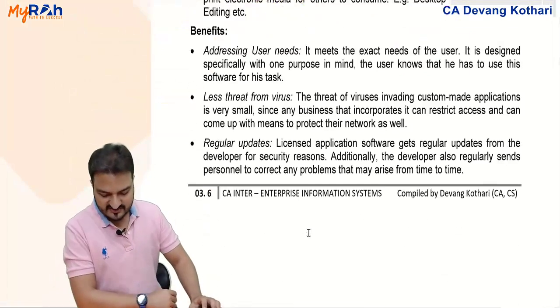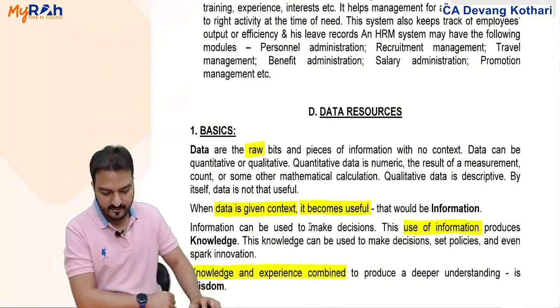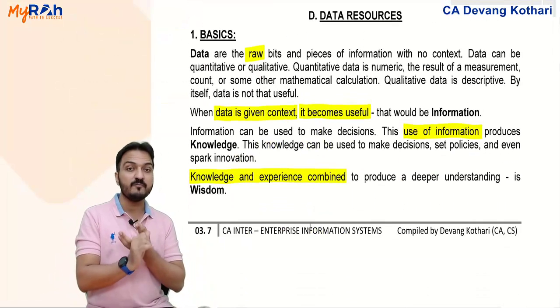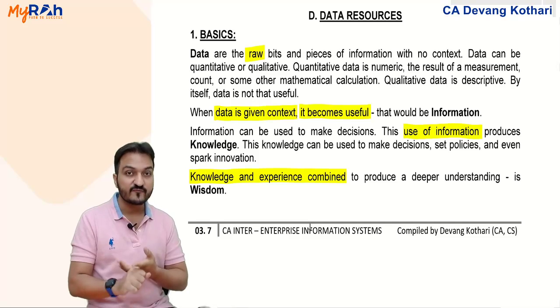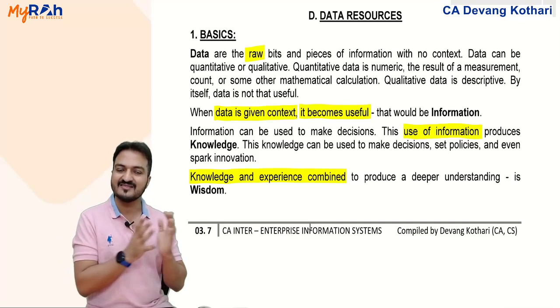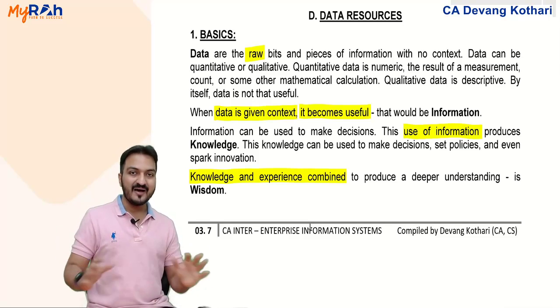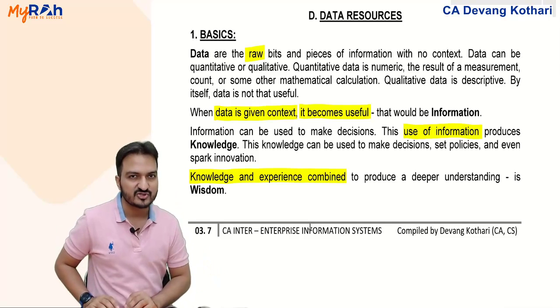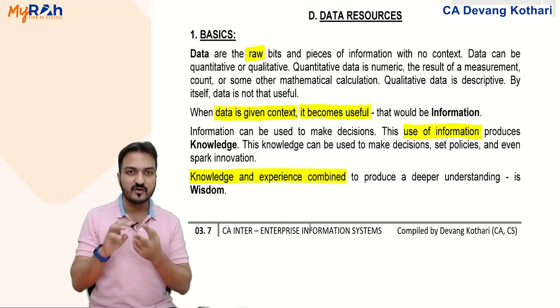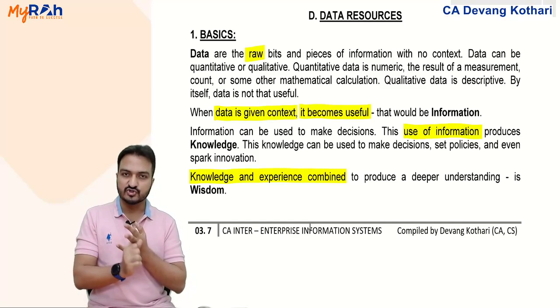Okay, so this was regarding my second component of information systems. First component hardware, second component was softwares. Within softwares we did the application software and the system software. So by now three components of information systems we are done. Let me remind you, first was people, second was hardware, third was software.